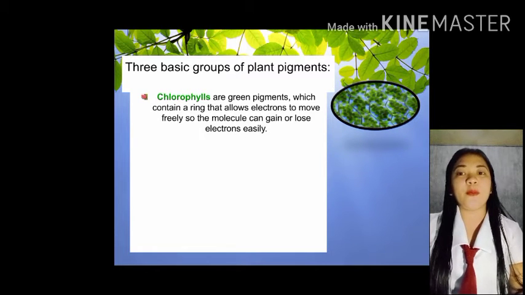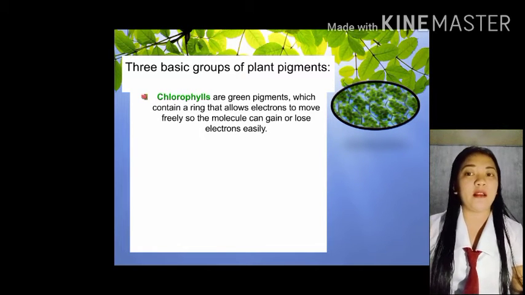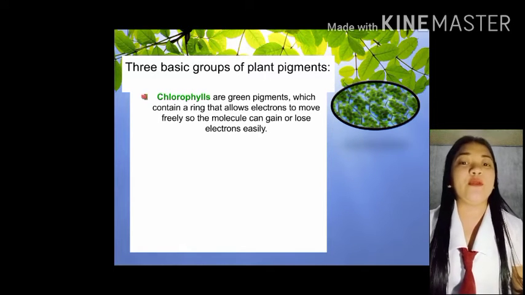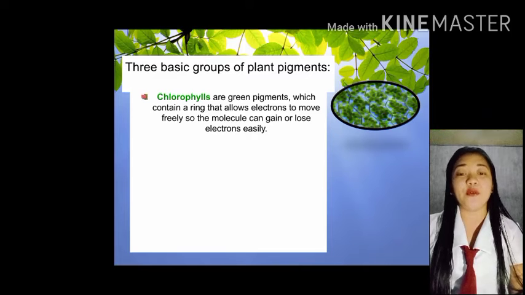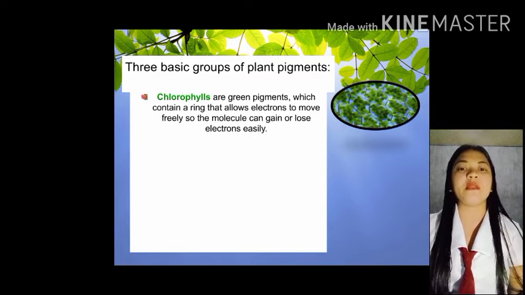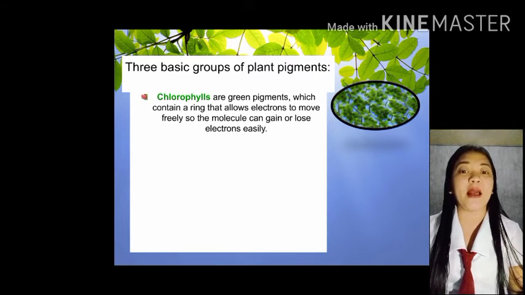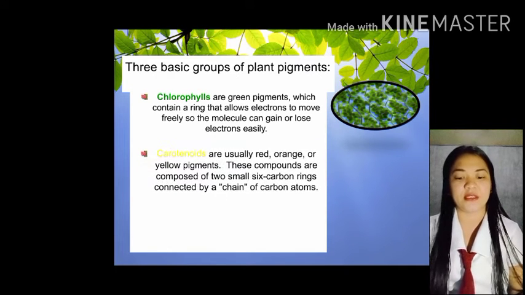Si chlorophyll po, yan po yung example ng chlorophyll. You can see in the picture the example of the chlorophyll, which is color green. Nagbibigay po siya ng color green sa plants. At itong si chlorophyll, inaalaw niya yung electron para maka-gain and lose ng electrons.